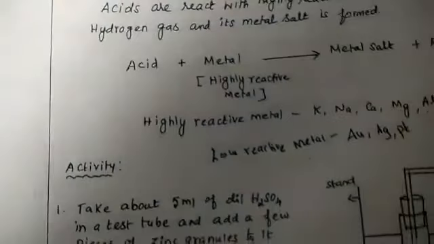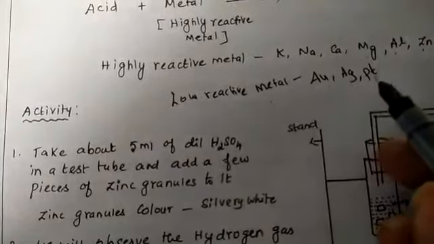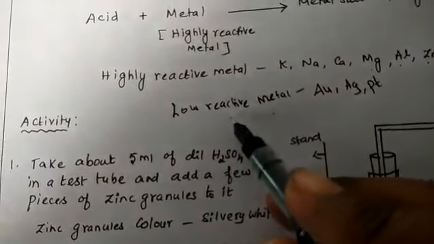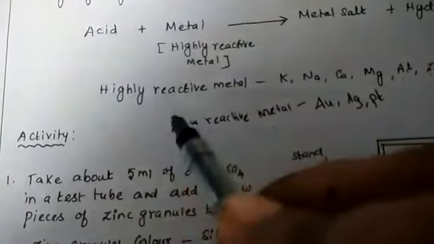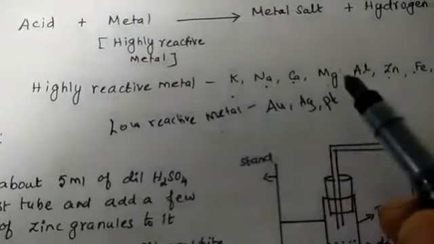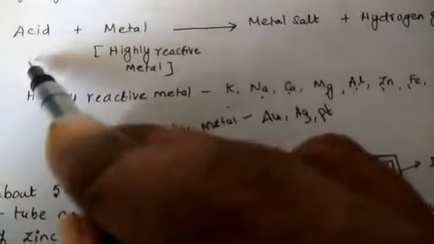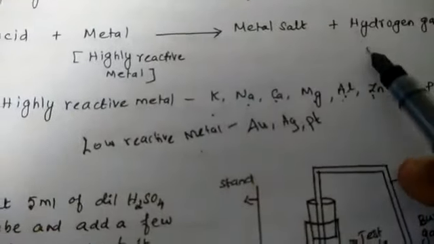Potassium, sodium, calcium, magnesium, aluminium, zinc, iron, and lead react with the acid to evolve hydrogen gas and metal salt.